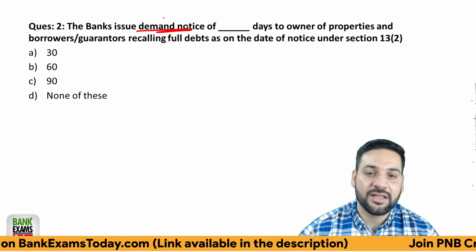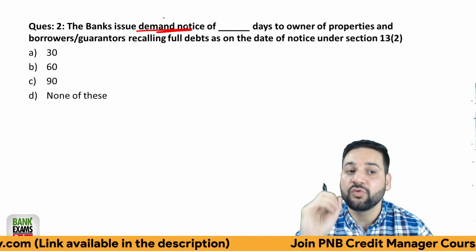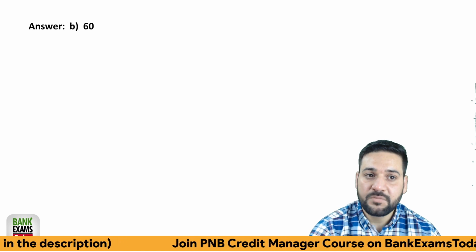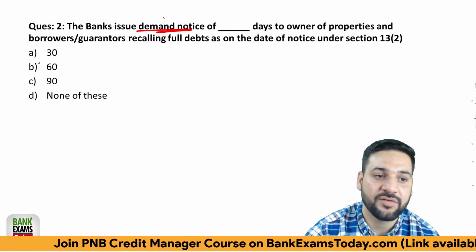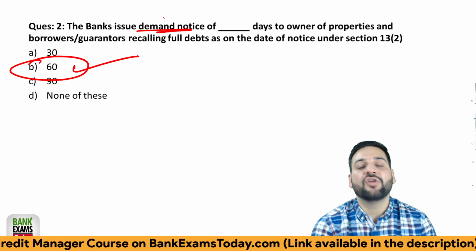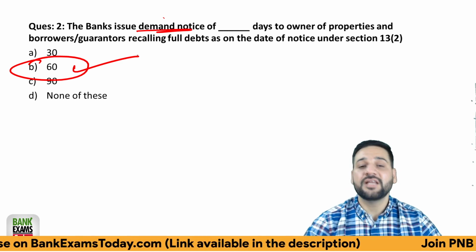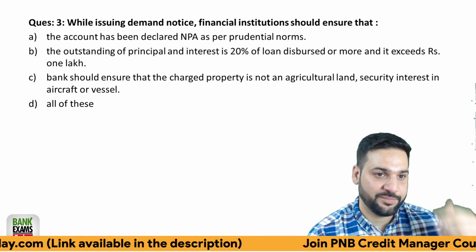How many days of notice is given to the owner of properties, to the borrowers or guarantors? Okay, it is 60 days. A 60 days notice is sent, right? In case the principal amount and interest is not paid within 60 days, then the bank takes further actions, right? 60 days is the correct answer.